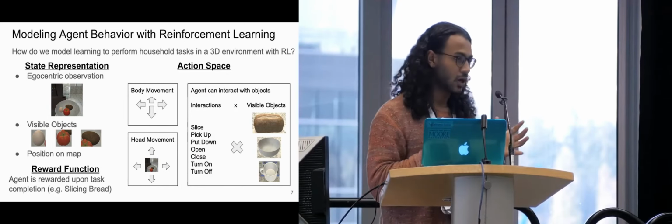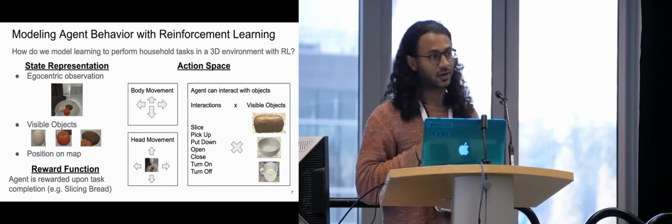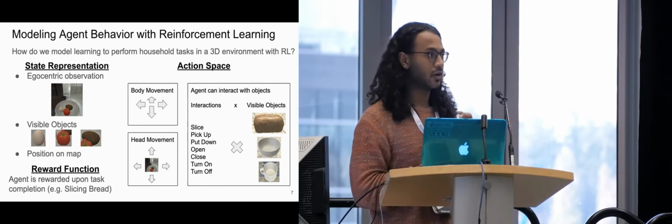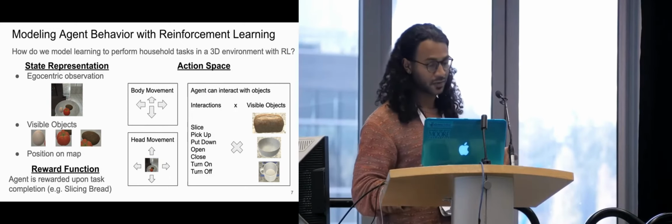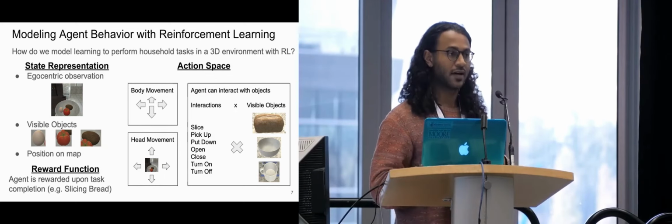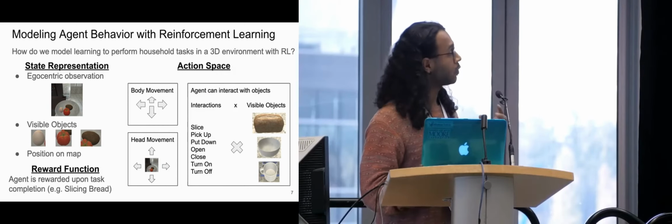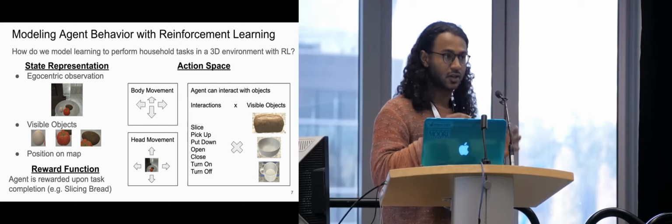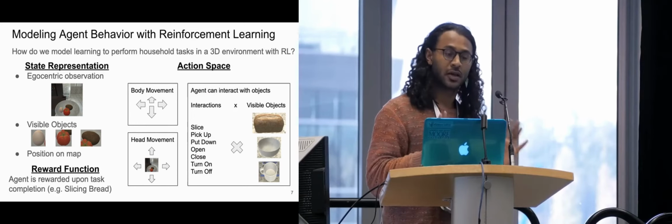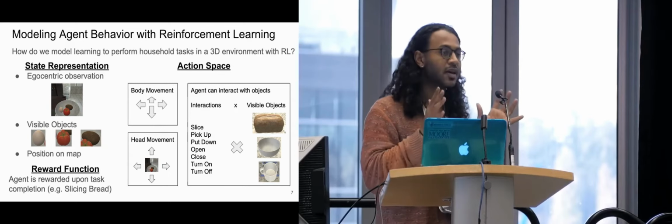Okay, so I've introduced reinforcement learning. Now, how do we model learning to perform household tasks using reinforcement learning, in a 3D environment? There are a few things that we have to define. The first thing we have to define is the state representation of our agent. The agent is going to have some egocentric observation. This is a fancy way of saying first person. It will know what are the objects in its scene, or the bounding boxes of them. So it might see what corresponds to the egg and to the tomato, etc. It won't know the label though. And it'll also know where on the map it is.